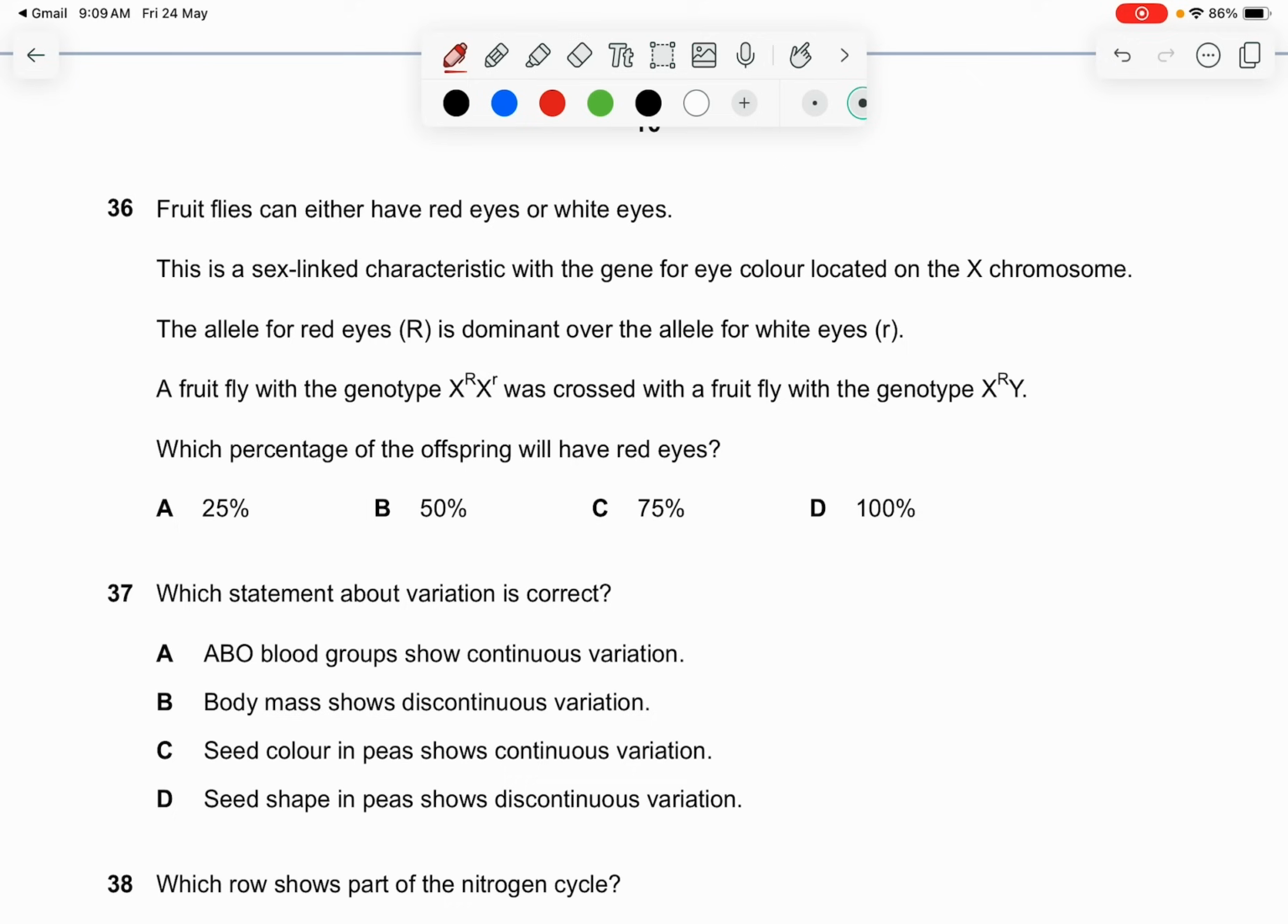Okay, let's do the Punnett cross. So XR, XR, and this is XR, Y. So this will be XR, XR, this is X capital R, Y, this is X capital R, X small r, X small r, Y. So which percentage of the offspring will have red eye? Red eye is dominant. So the answer is 1, 2, 3. So this is 3 out of 4, which is 75%.